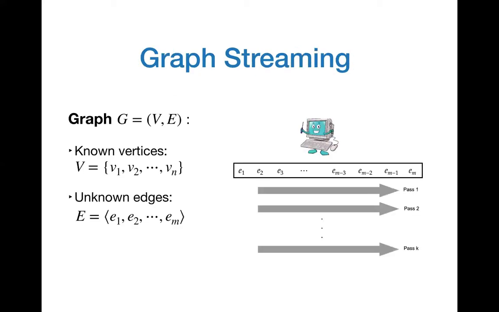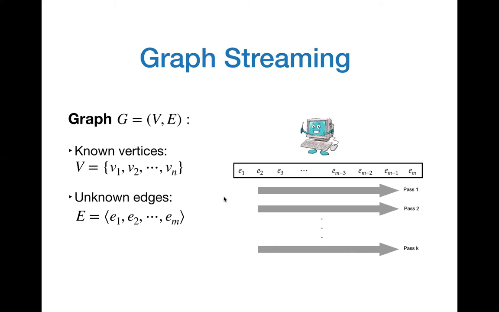Now let me talk about the model in which we're computing ruling sets. The model in which we're operating is the graph streaming model. In this model, we have a graph G, and the vertices of the graph are known. However, the edges are unknown, and the edges appear one at a time in the form of a stream. And the algorithm is allowed to make one or more passes over the stream and compute the combinatorial object that we're looking for. For the purpose of this talk and of this paper, we will restrict ourselves only to one pass algorithms.